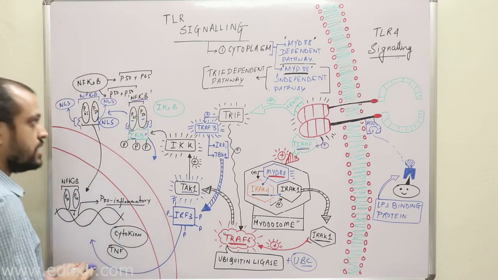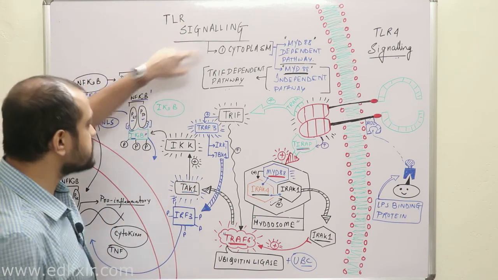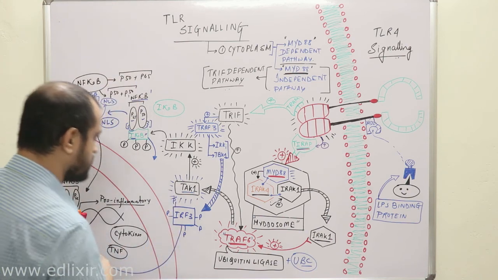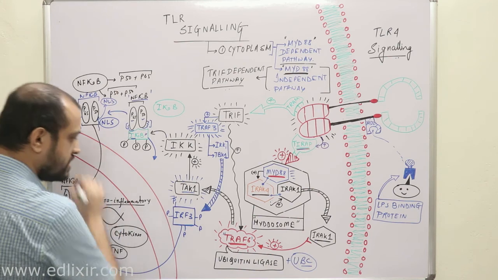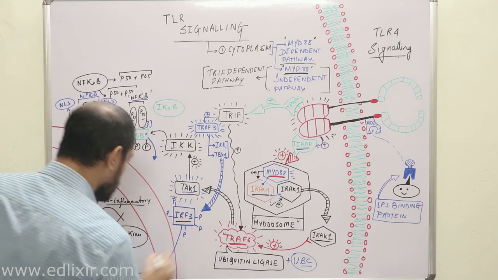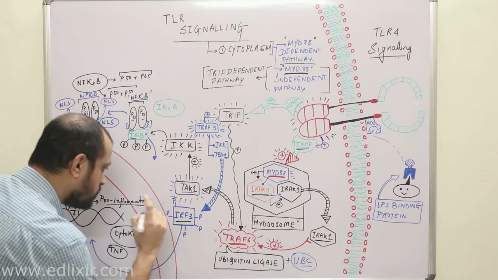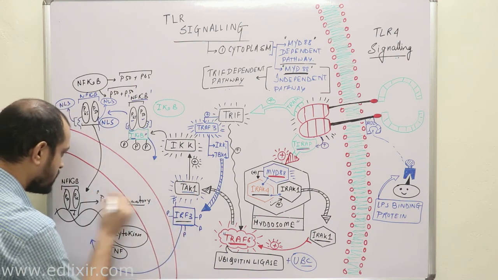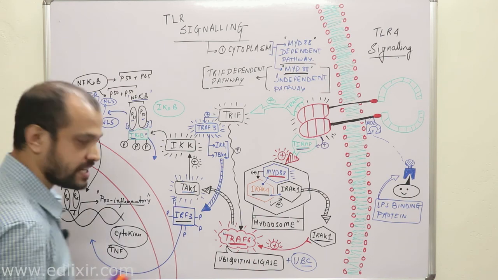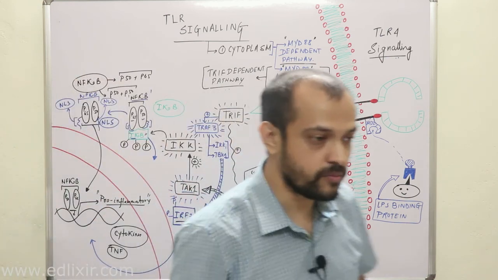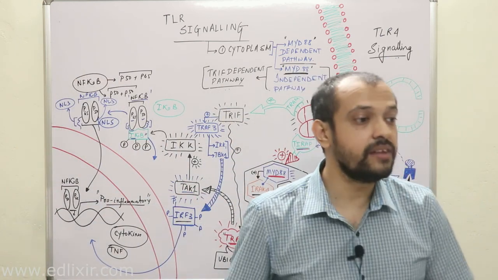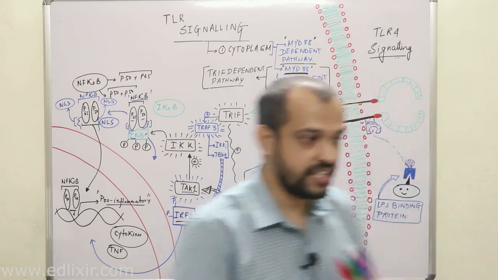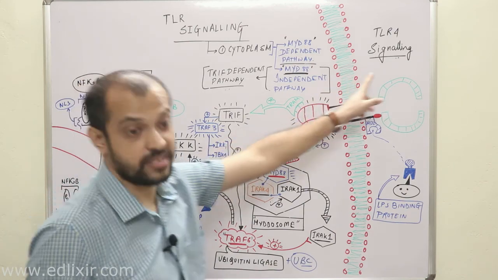Clear? So in TLR signaling, there are actually 2 pathways, that is NF-kappa B signaling and IRF3 signaling, which occur simultaneously and activate the genes of pro-inflammatory cytokines, which helps you in combating inflammation. That's it. So this is the detailing of TLR signaling. So this is just TLR4 signaling.